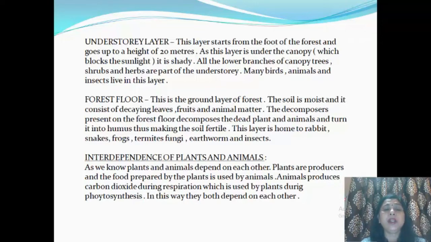Now, the interdependence of plants and animals. Interdependent means एक दूसरे पर depend होना. As we know, plants and animals depend on each other. How? We animals, we are also animals, depend on plants for various things. We get food from them. Herbivores get food from them and carnivores get food from herbivores. Indirectly, carnivores are also depending on the plants for their food.